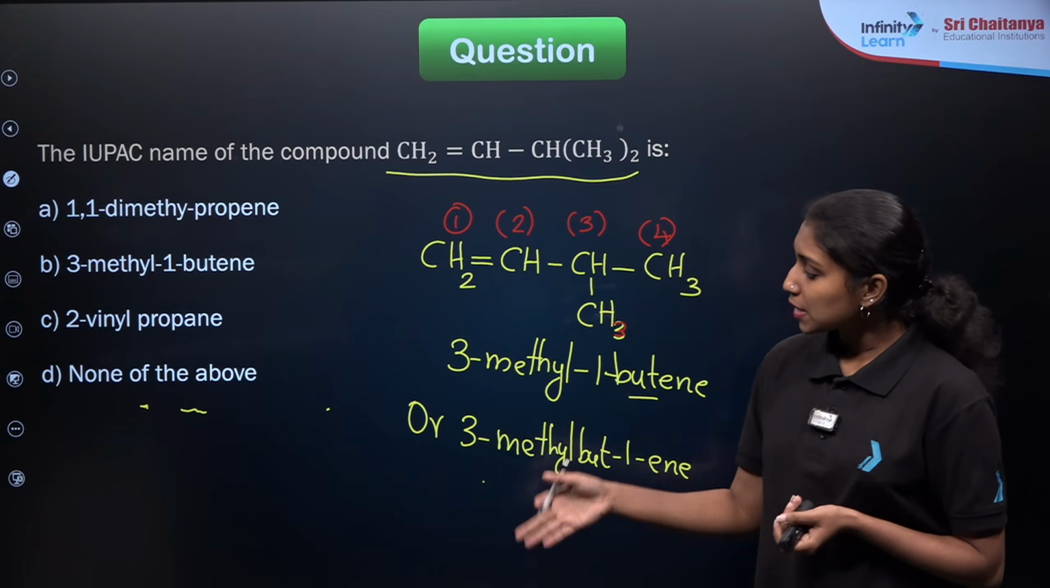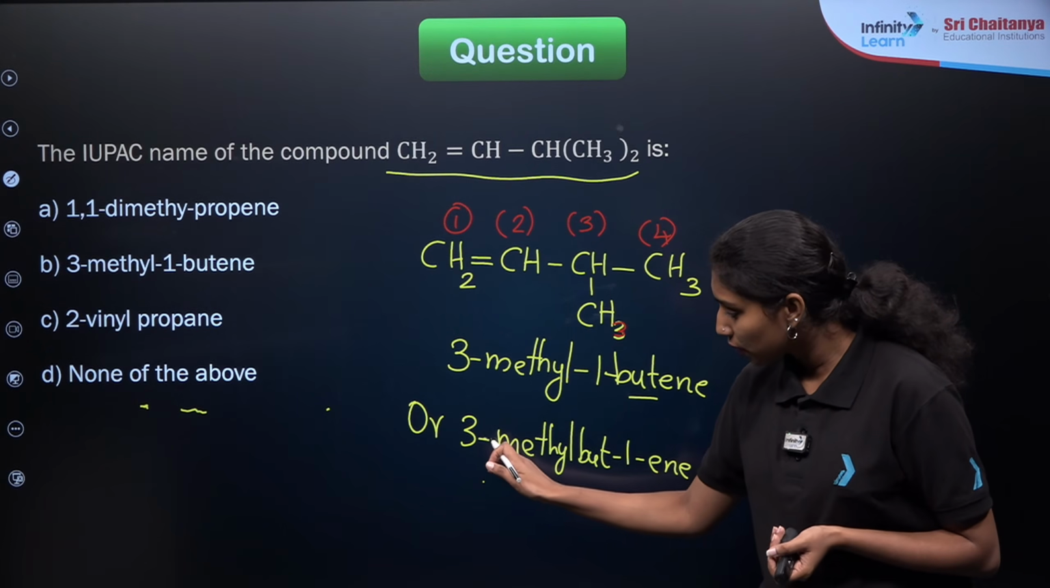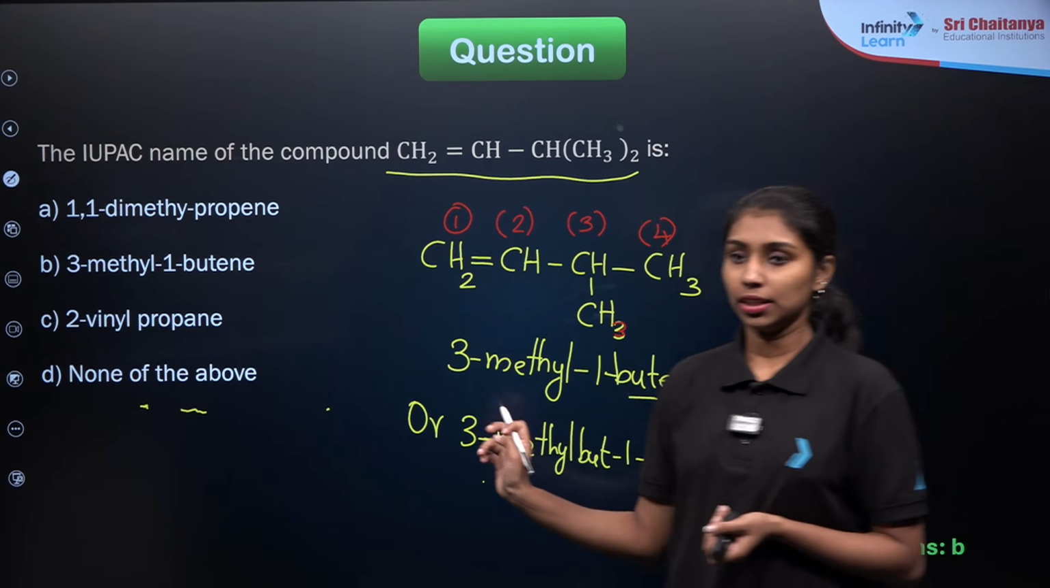Then in order to write down the IUPAC nomenclature, you should give a hyphen, right? You should give a hyphen between the numbers and the words. It's very important.